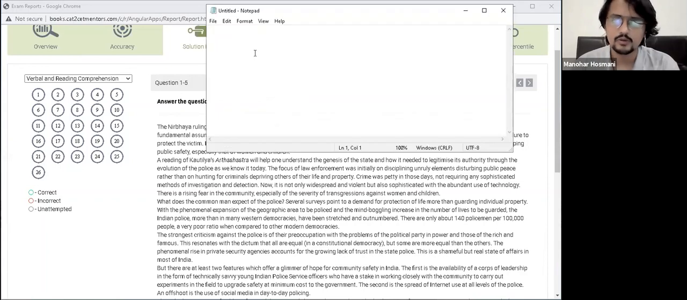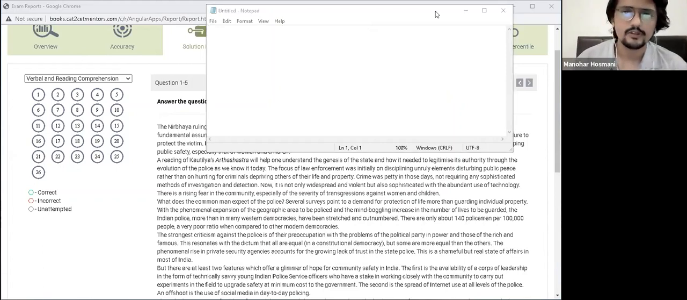Notepad too. See, I've typed something. Yeah, perfect. So I've shared the two, and we shall begin. Okay. So see guys, the very first question over here.